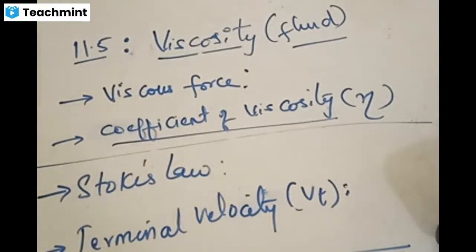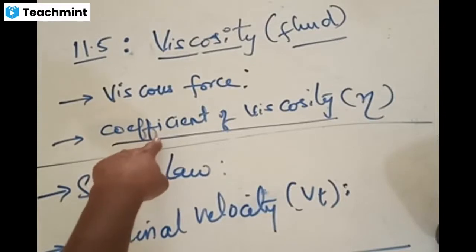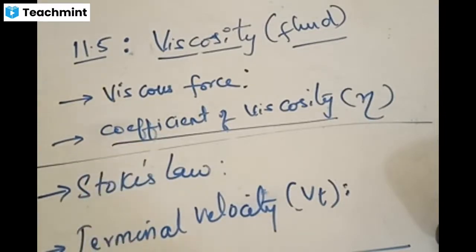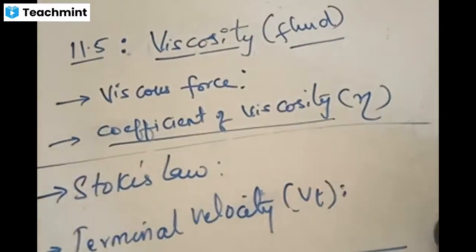All appear to be in the form of soft water colors only, right? But what is it that is different for all these things? The thing that makes them differ from each other is the parameter called coefficient of viscosity. Is the basic thing clear? What is coefficient of viscosity? Coefficient of viscosity is a parameter associated with the, one second.